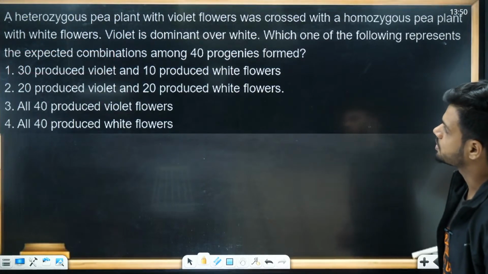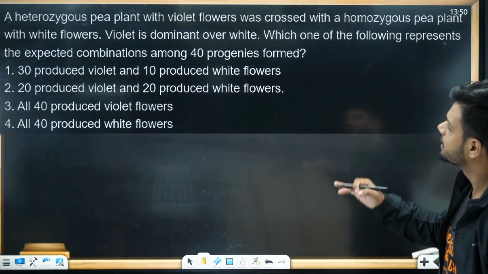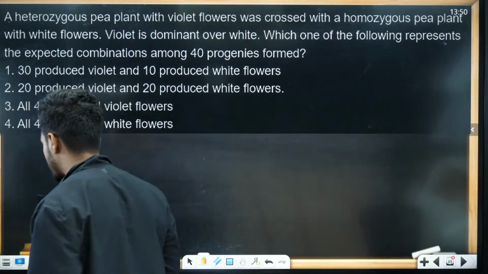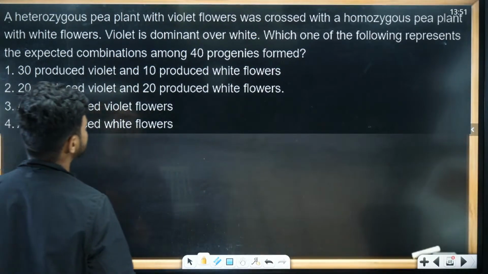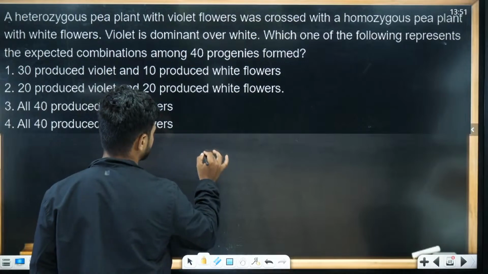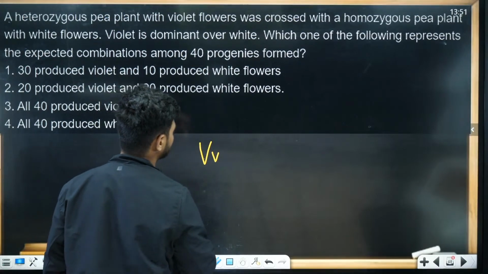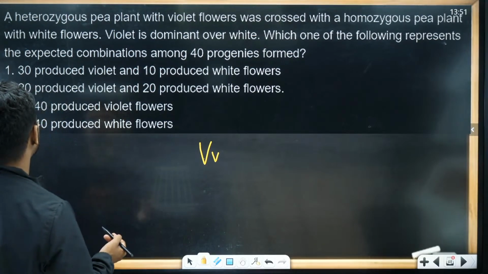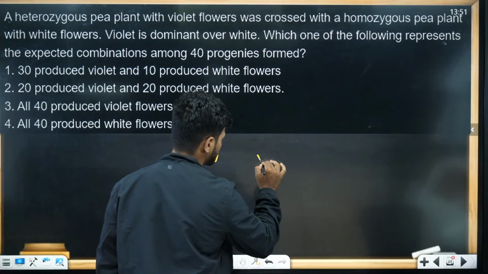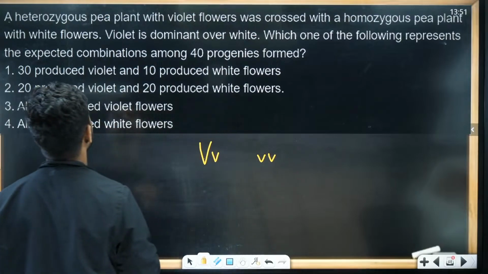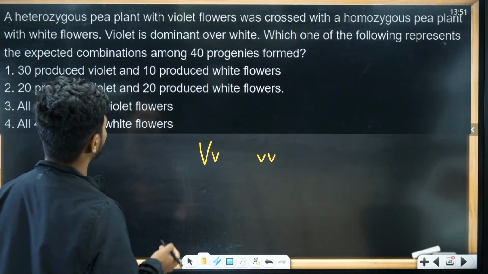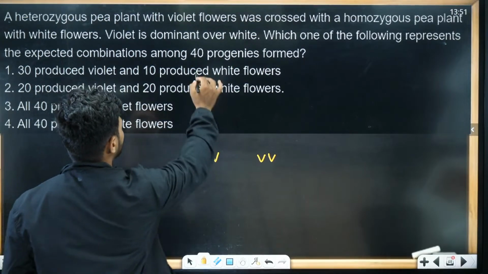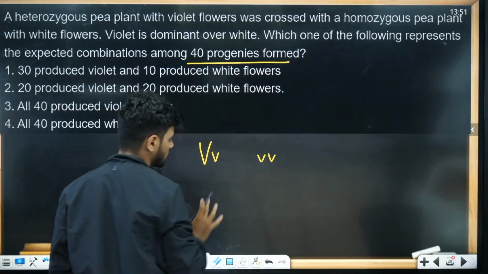Next question. A heterozygous pea plant with violet flowers is crossed with a homozygous pea plant with white flowers. Violet is dominant over white, obviously. Which of the following represents the expected combination among the 40 progenies or 40 offsprings?